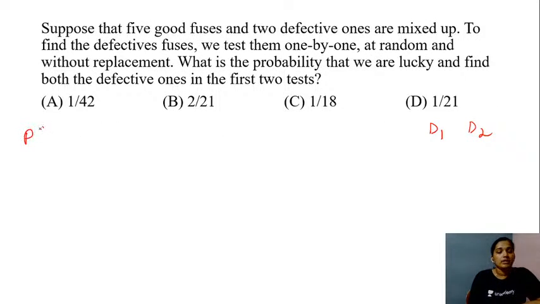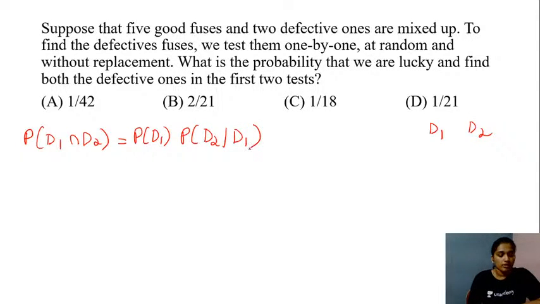Our required probability is probability of event D1 and the probability of event D2, and this is equal to probability of event D1 into the probability of event D2 given the event D1 has already occurred. Right? Now here, what is the information that we are given? There are 5 good fuses and 2 defective ones. Right? In total, how many fuses do we have here? That is going to be 5 plus 2, 7. So the probability of getting the defective one, this is going to be 2 by 7.